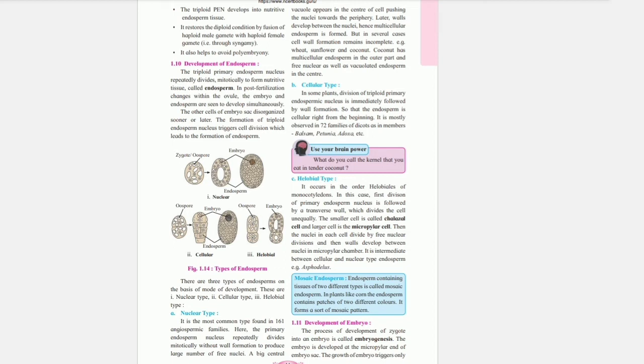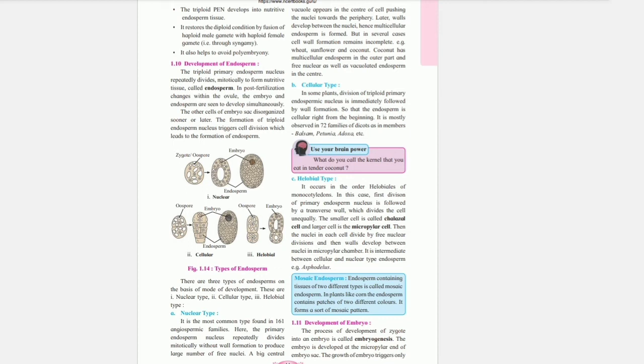Cellular type. In some plants, division of the triploid primary endosperm nucleus is immediately followed by wall formation, so that the endosperm is cellular right from the beginning. It is mostly observed in 72 families of dicots, as in members like balsam, petunia, adoxa, etc.